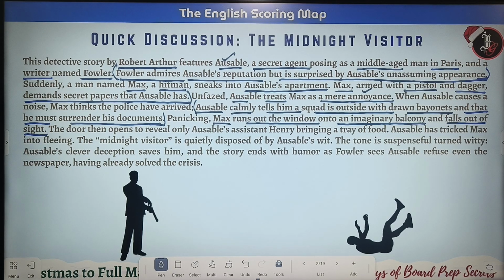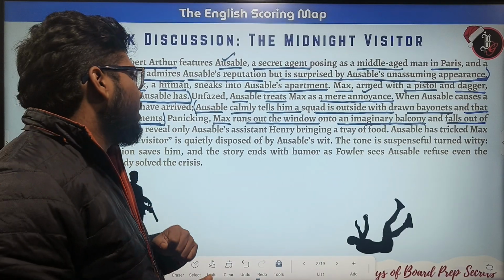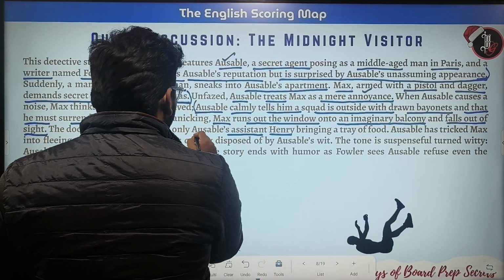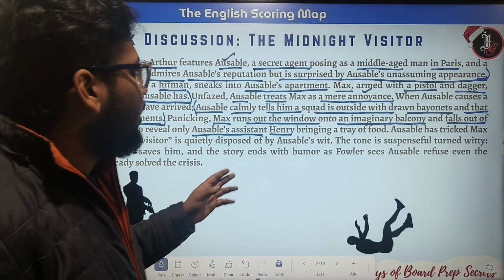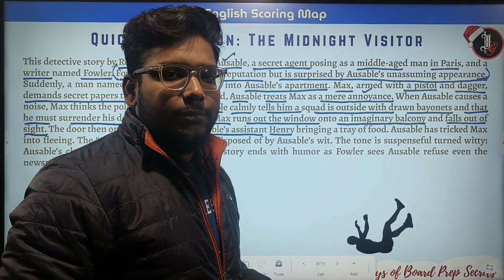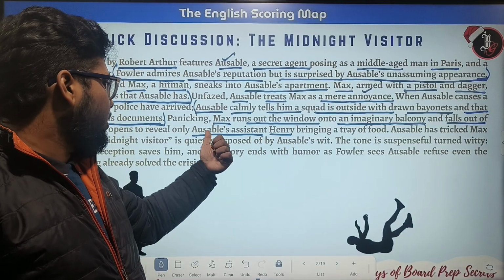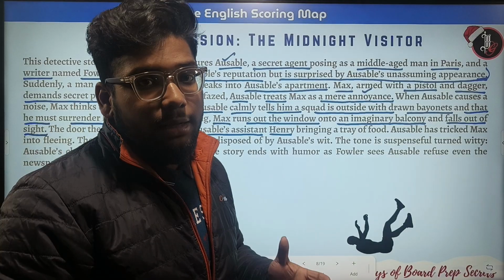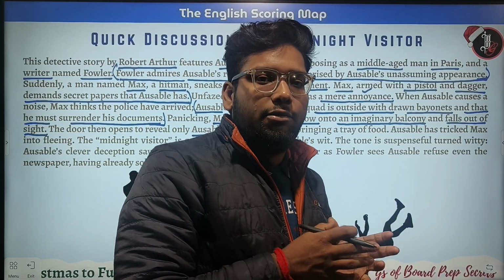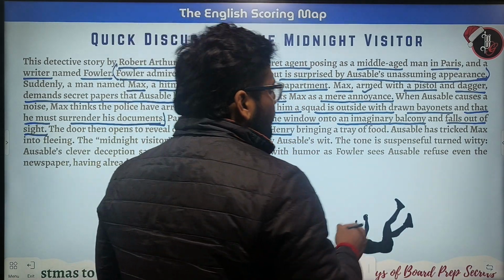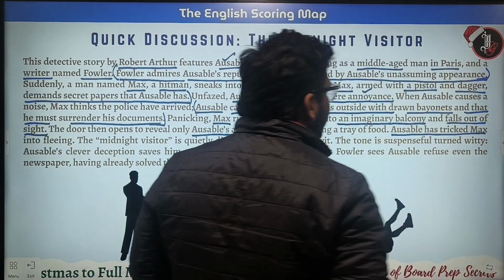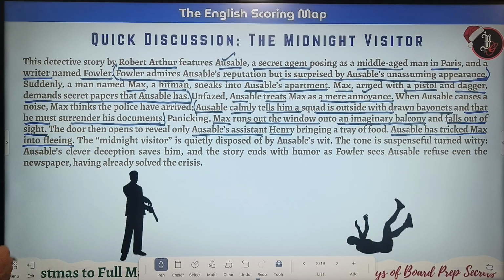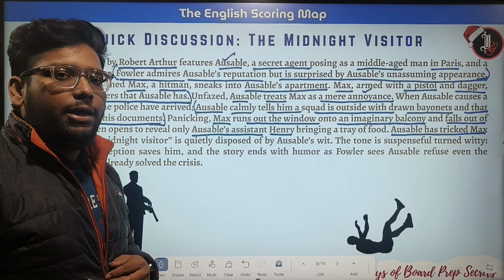The door then opens to reveal only Ozable's assistant Henry. So we have another character over here, Henry, who is the assistant of Ozable, bringing a tray of food. So Henry was bringing a tray of food only. But Max, the hitman, thought that the police had arrived to arrest him. Now, Ozable has tricked Max into fleeing. We all know the meaning of fleeing, right?